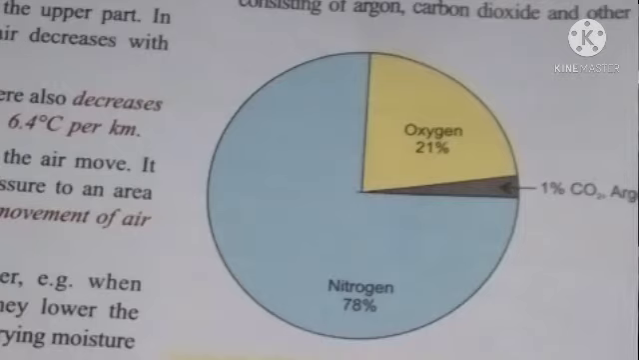Now what is the composition of the atmosphere? Atmosphere consists of certain gases like oxygen, nitrogen, and dust particles. Now, what is the percentage of these gases present in the atmosphere? Oxygen is 21%, nitrogen is 78%, and 1% is other gases like argon, carbon dioxide, and dust particles.